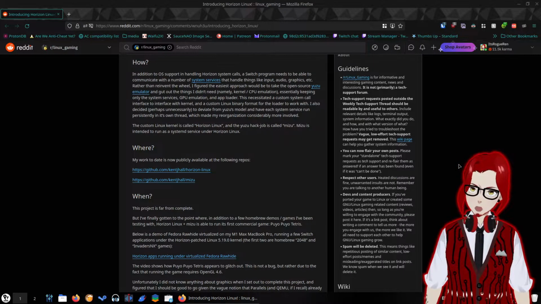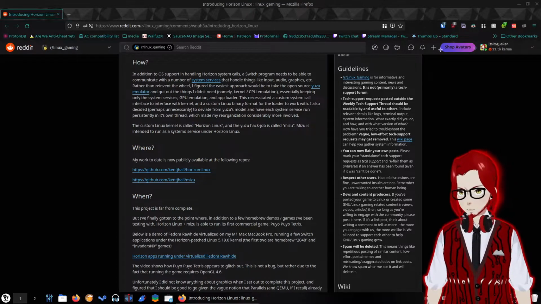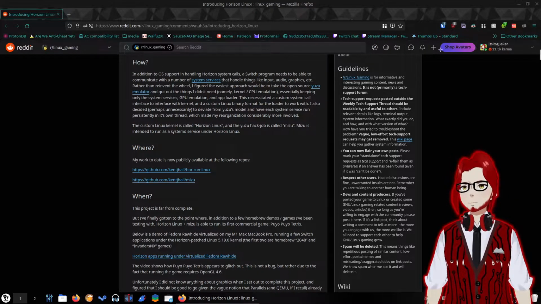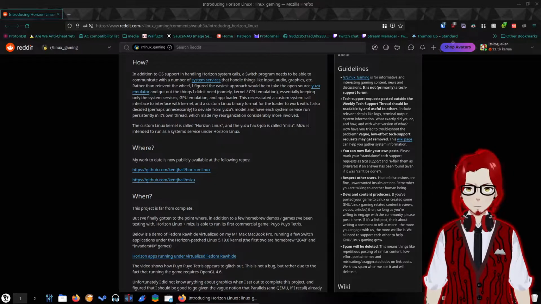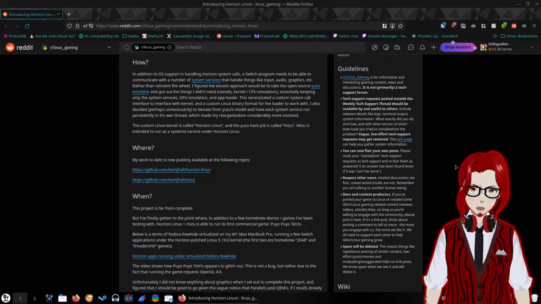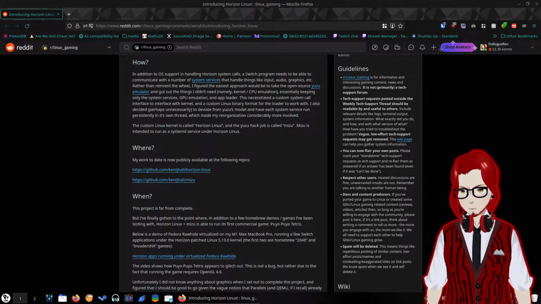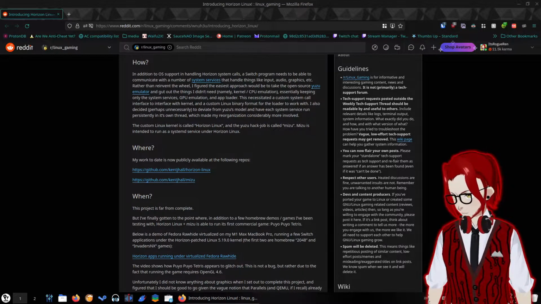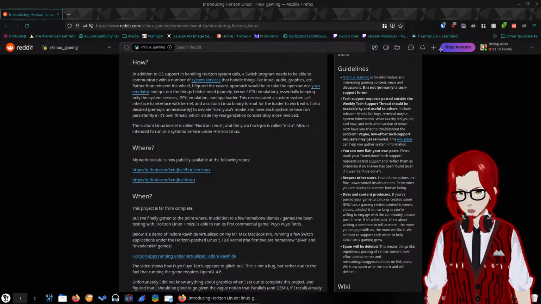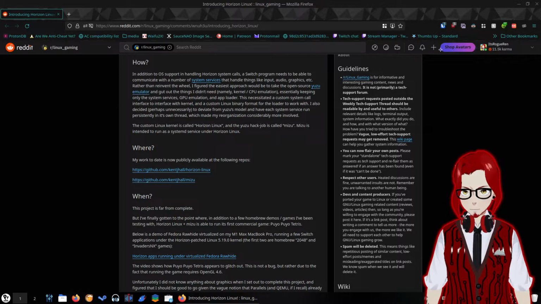How? So in addition to OS support in handling Horizon system calls, a Switch program needs to be able to communicate with a number of system services that handle things like input, audio, graphics, etc. Rather than reinvent the wheel, I figured the easiest approach would be to take the open source Yuzu emulator and gut out the things I didn't need, namely kernel CPU emulation, essentially keeping only the system services, GPU emulation, and app loader. This necessitated a custom system call interface to interface with the kernel and a custom Linux binary format for the loader to work with.